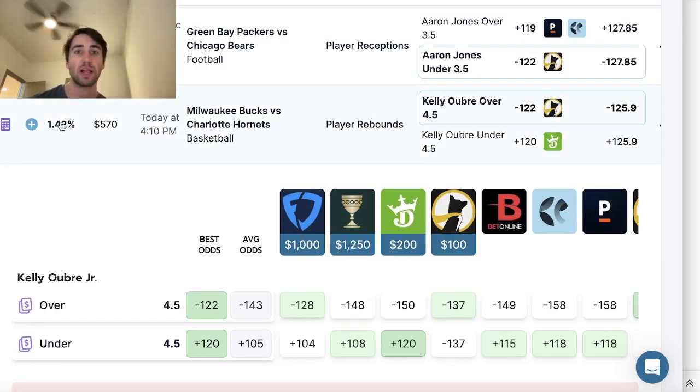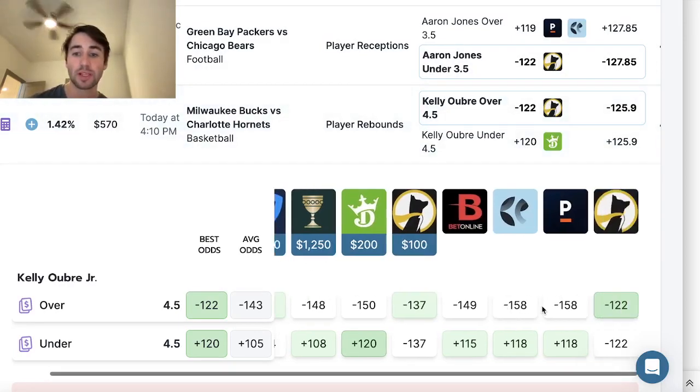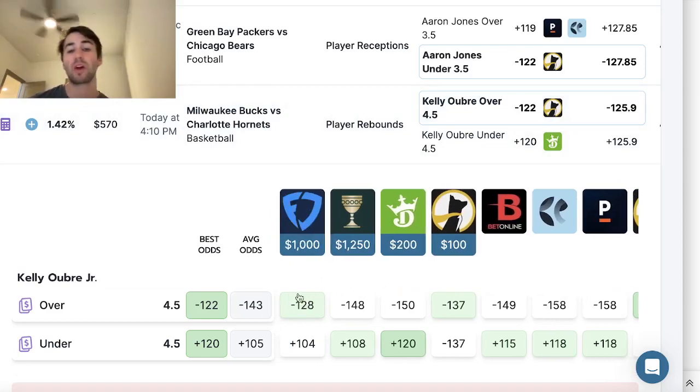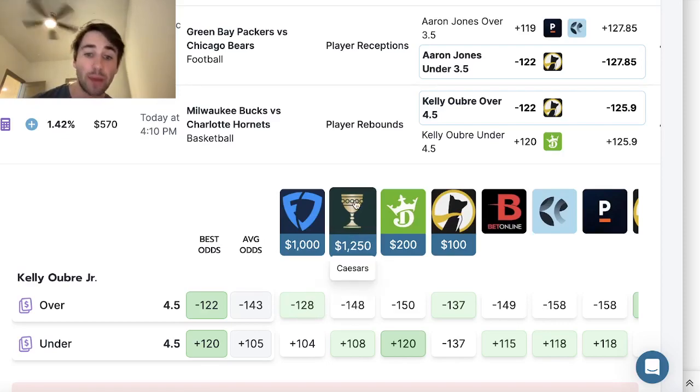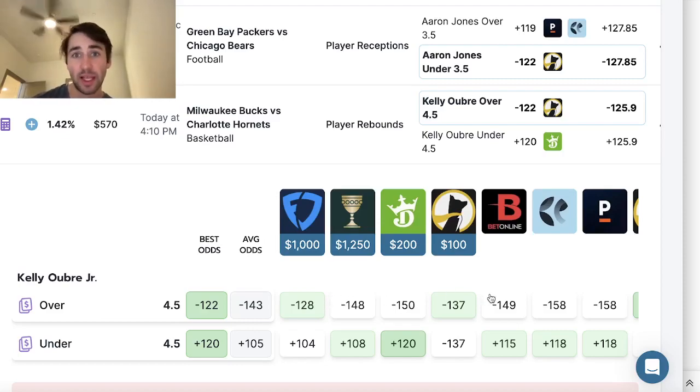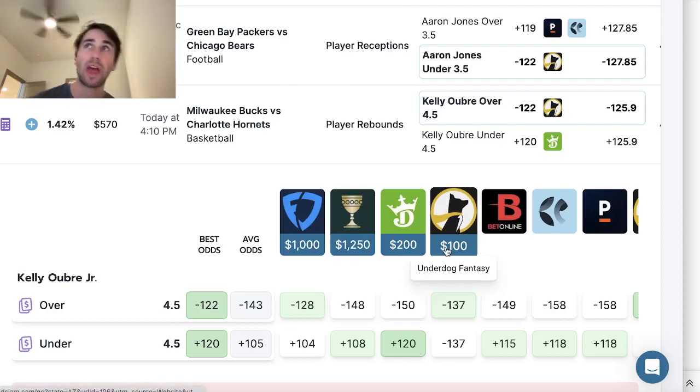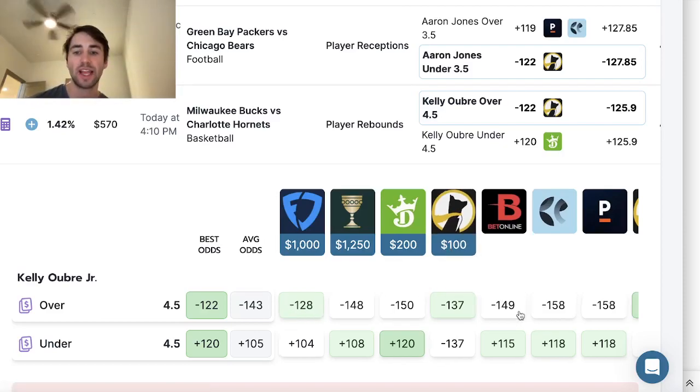Why do we like this play? Well, look at the sportsbooks. Every sportsbook is pricing this as a heavy favorite on the over. Minus 128, minus 148 on Caesars, minus 150 on DraftKings. So every sportsbook sets lines independently. So you're never going to get an exact answer as to what the actual odds are, but you use all this data in the market.